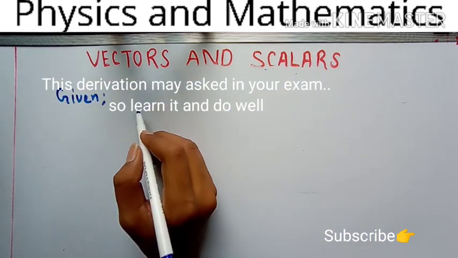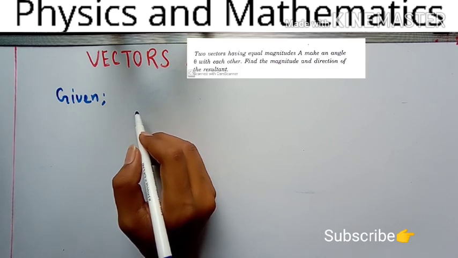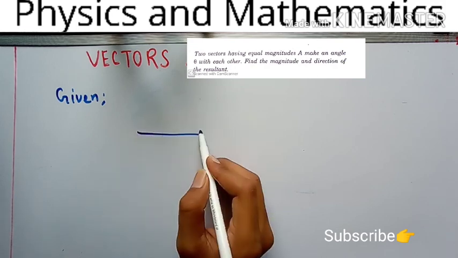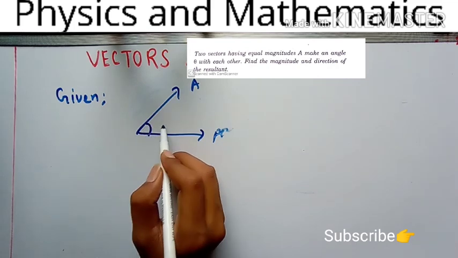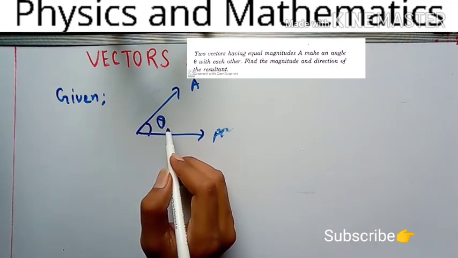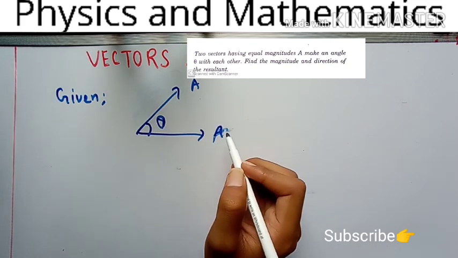The given question is: two vectors have equal magnitudes A and make an angle theta with each other. Two vectors, A vector and A vector, they are making theta. Find the magnitude and direction of the resultant. Now you have to find the magnitude as well as direction of the resultant.